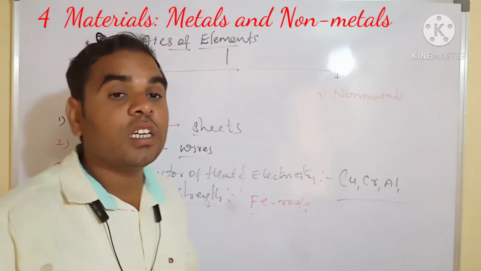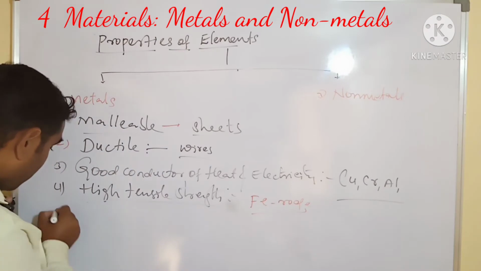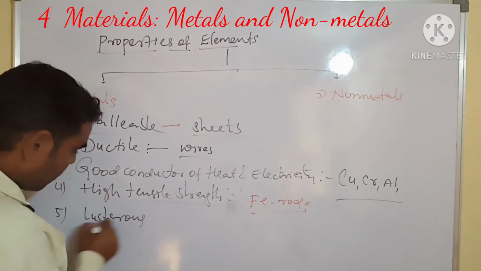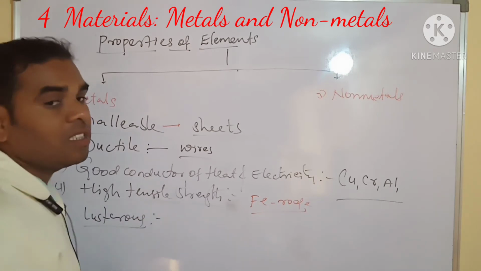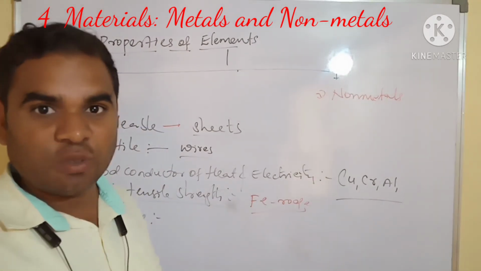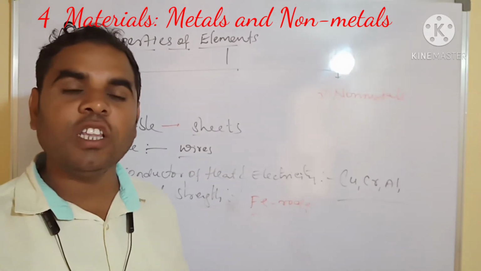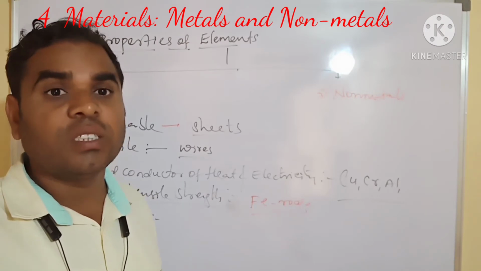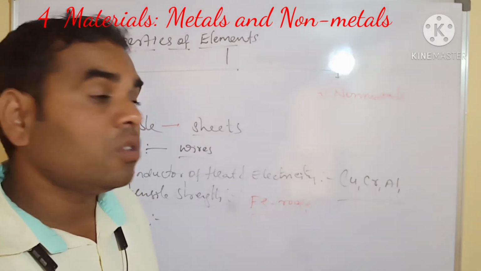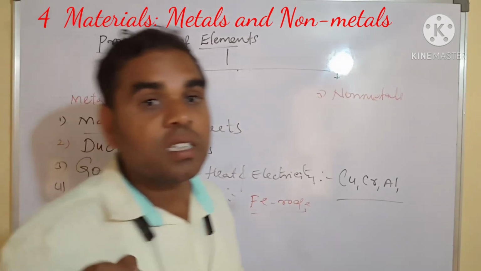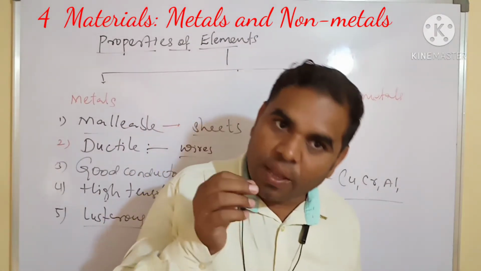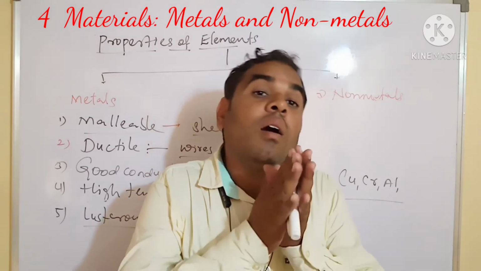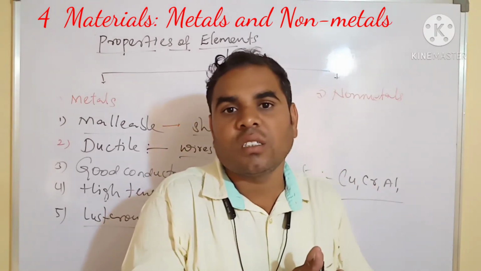Metals are lustrous. What does lustrous mean? Chamakna. Metals are lustrous, right? That's why many women and girls wear rings, gold rings, silver rings. That's why metals are lustrous.